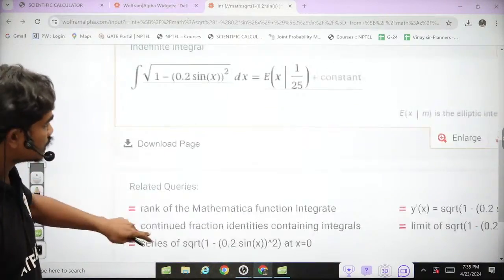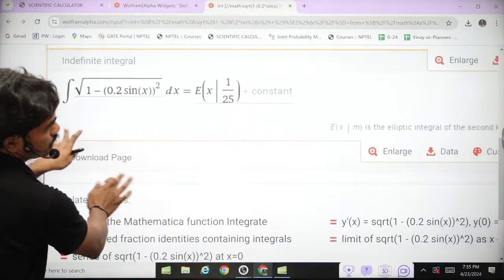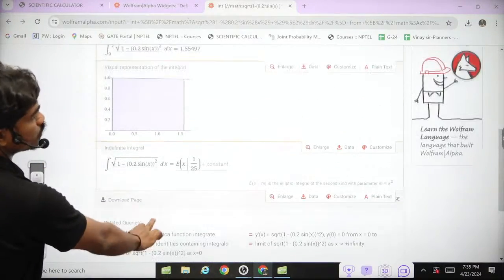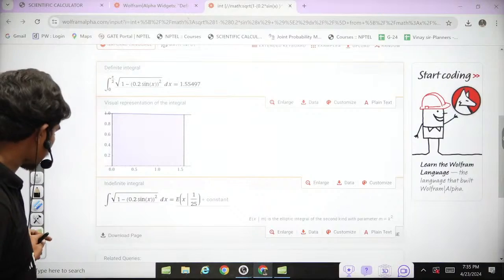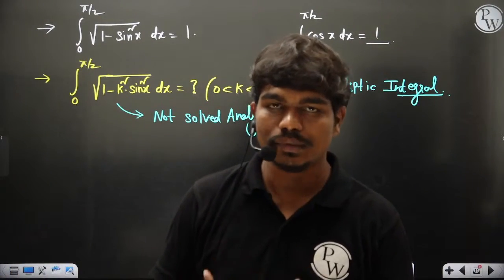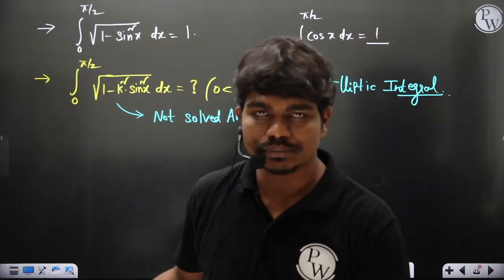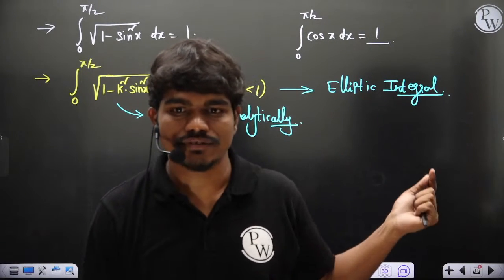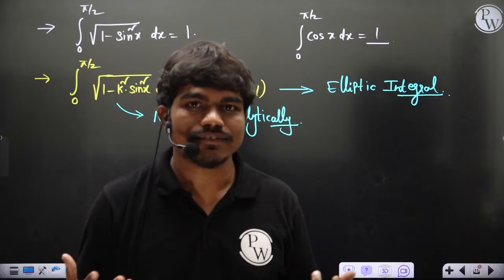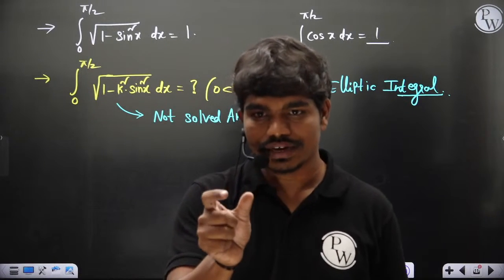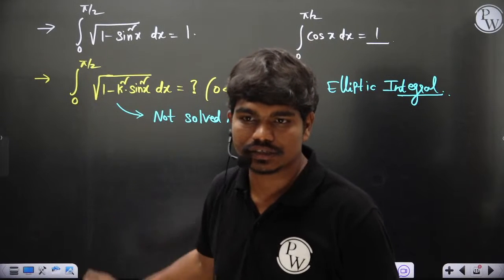Okay, and if you ask it to show some steps, maybe it's not here. Yeah, it's not here, but of course I know the main technique of how it's calculated is basically using numerical techniques. Basically the trapezoidal rule or Simpson's 1/3 or Simpson's 3/8 is used in order to calculate this value, 1.55 whatever. It's not a very smooth value. You cannot tell it like pi by 8 or pi by 2, something like that. This 1.558 whatever you got is basically this.